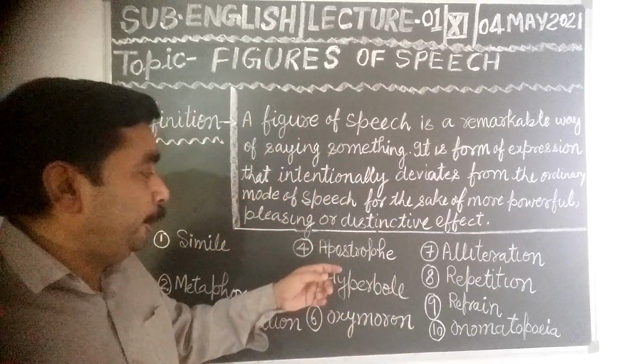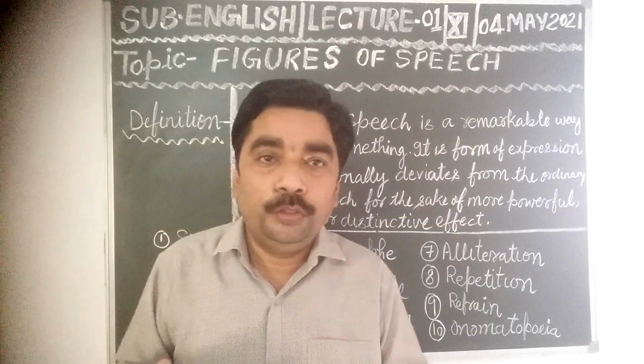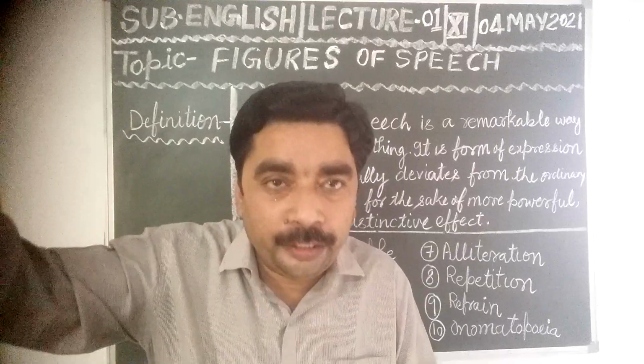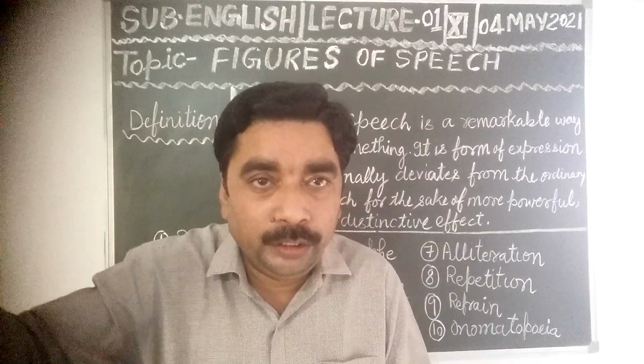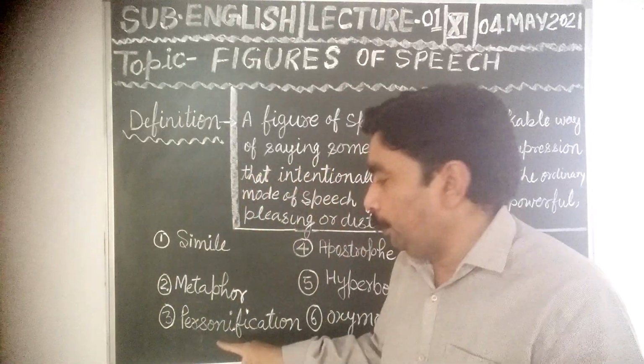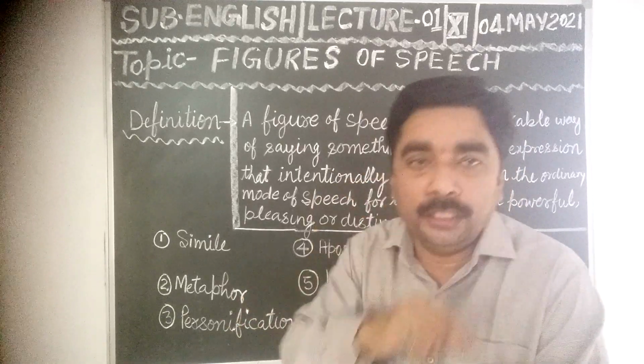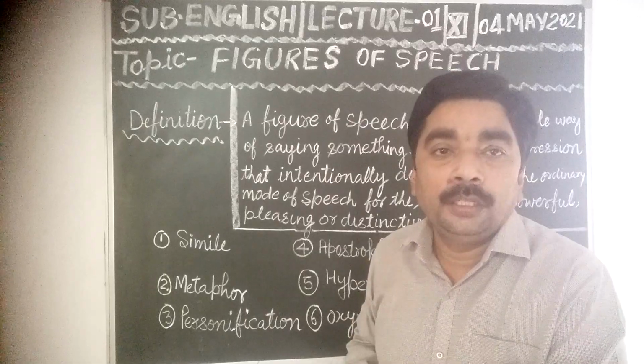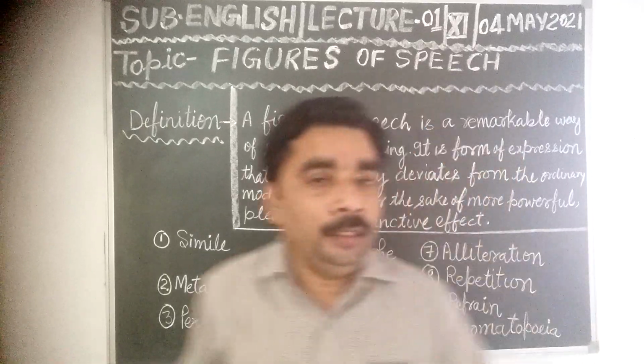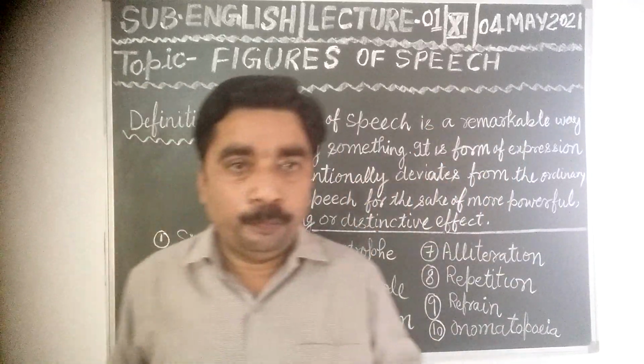So in apostrophe poetic device, dear students, we used to address, we used to call non-living things as a living being. Or in personification, non-living things work as a living being. Difference between personification and this apostrophe.